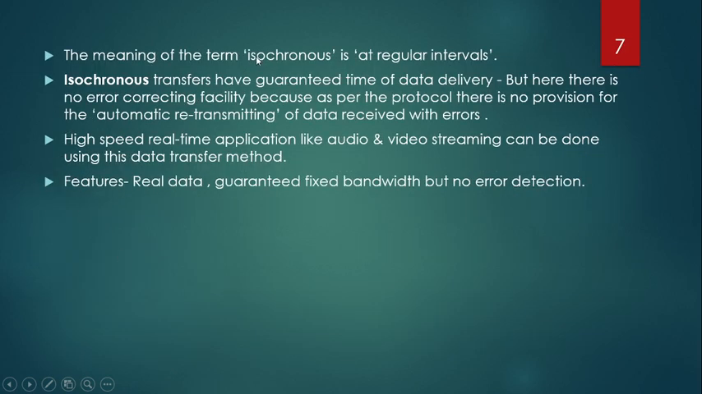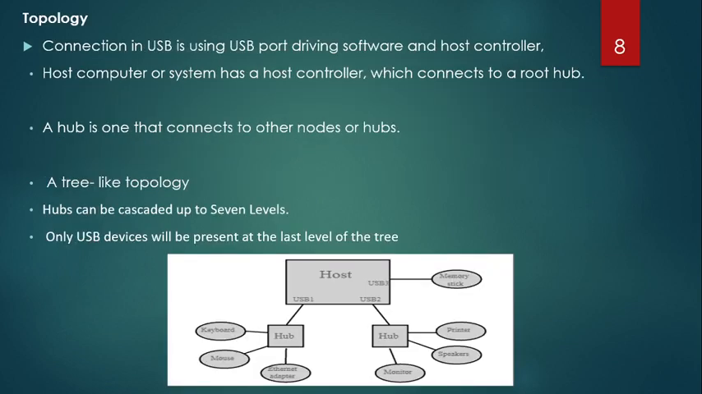And another type of transfer is the isochronous transfer. Now remember the features: it is used only for real-time data, audio, video, streaming, etc. A fixed bandwidth is guaranteed, but there is no error detection mechanism, no provision for detecting errors or retransmission. So we will use it for audio or video streaming. Basically, understand that there are 4 types of transfer occurring with the help of the USB protocol.